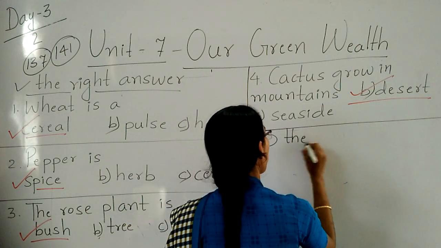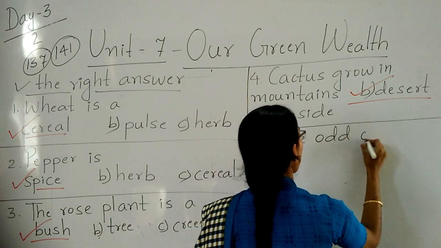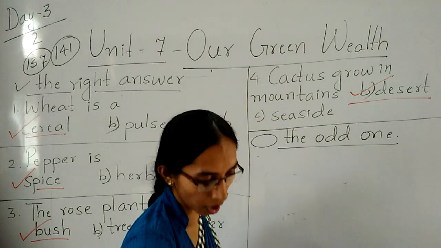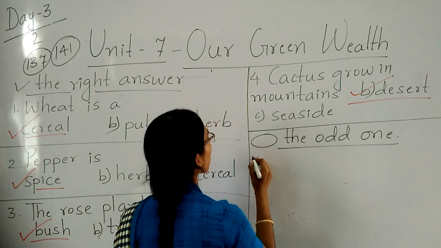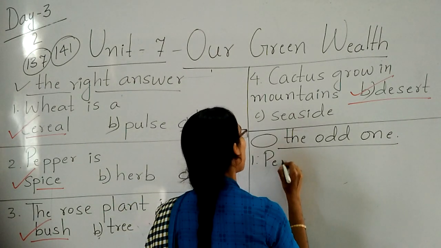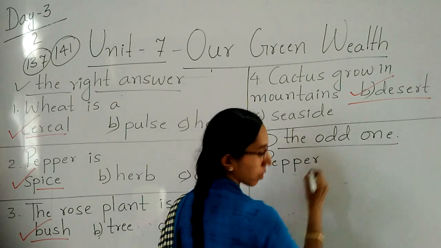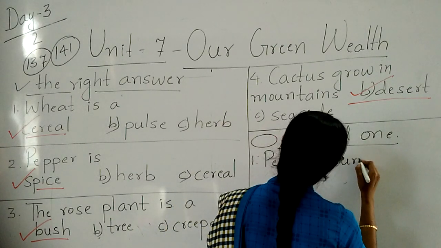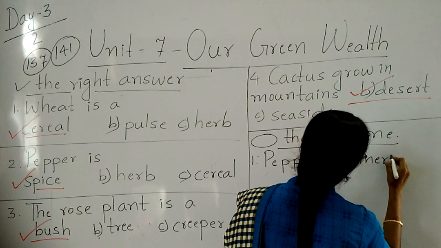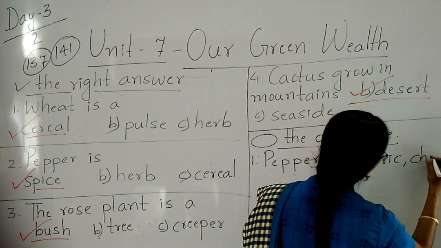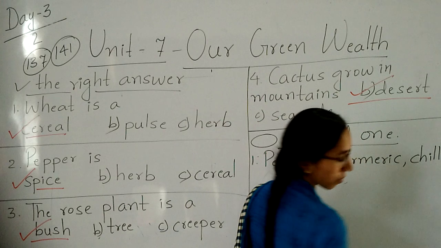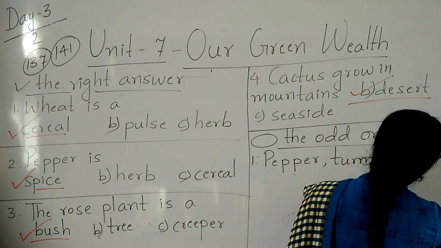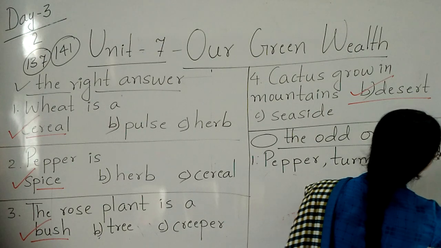Circle the odd one. So what is the odd one here? First one, right? Pepper, turmeric, chili, and then brinjal.